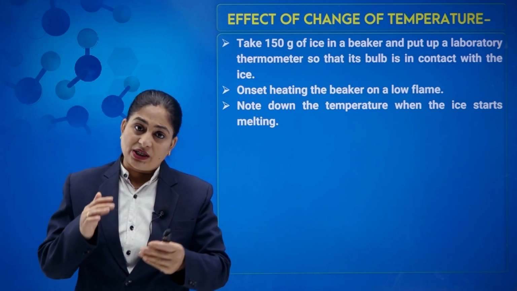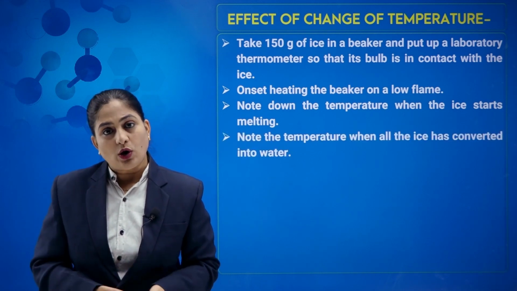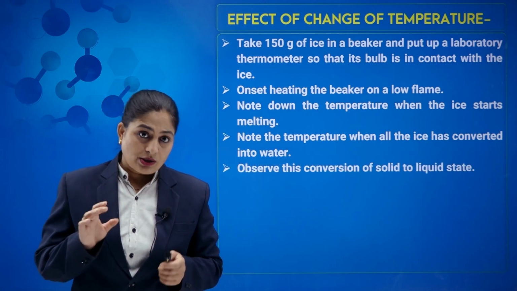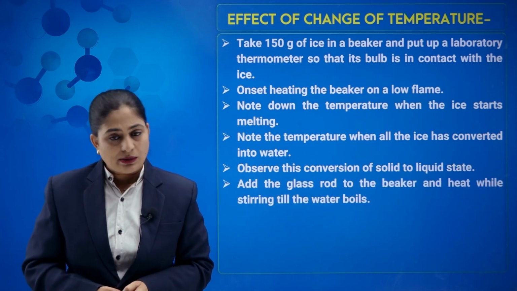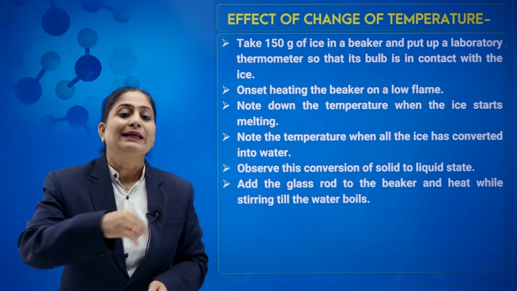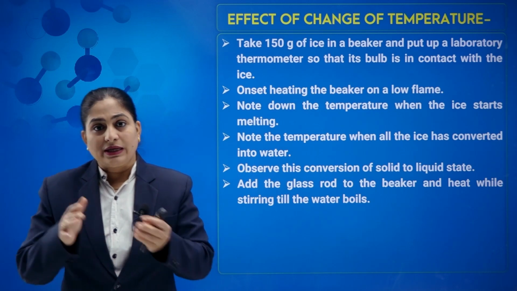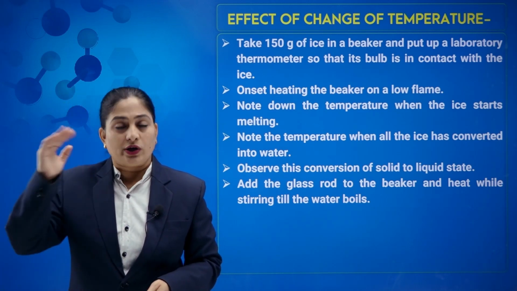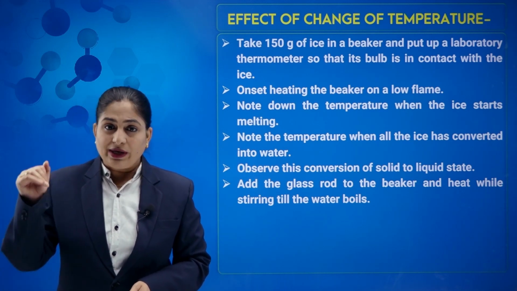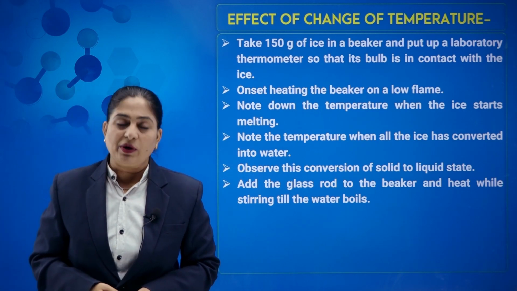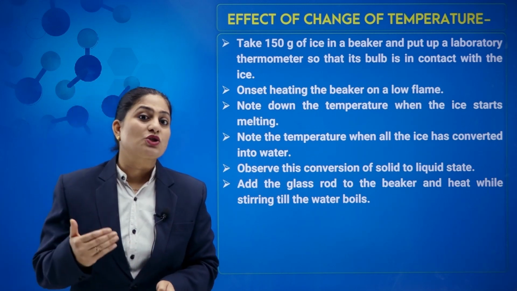You observe as the temperature increases, ice also starts melting. Note the temperature when all ice has converted into water. When the ice changes into water, or when this solid changes into liquid state, we observe that this temperature is nothing but the melting point. Add a glass rod to the beaker and heat while stirring till the water boils. You observe that this liquid water on further heating changes into water vapor. That means initially ice, that means solid, changes into water, that is liquid, and on further heating this water changes into water vapor. This is how we can change solid into liquid and finally liquid into gas just by increase in temperature.